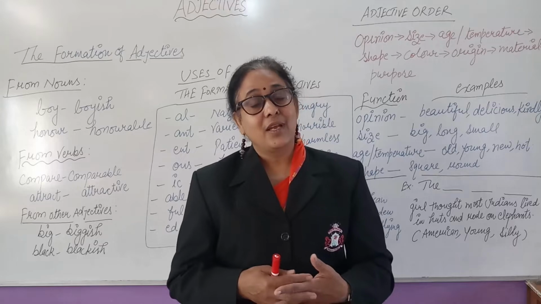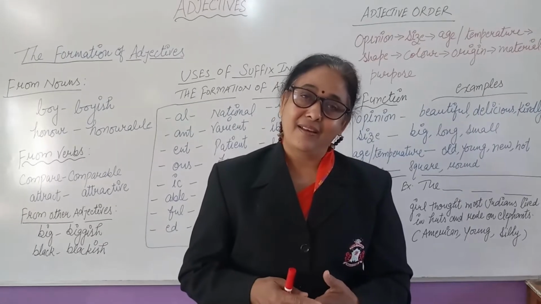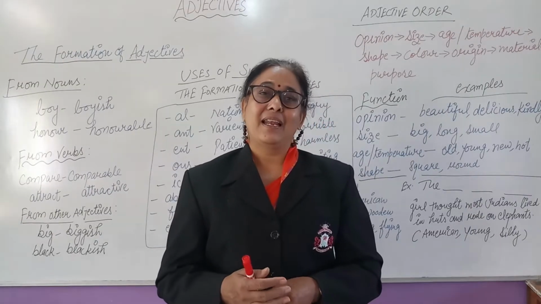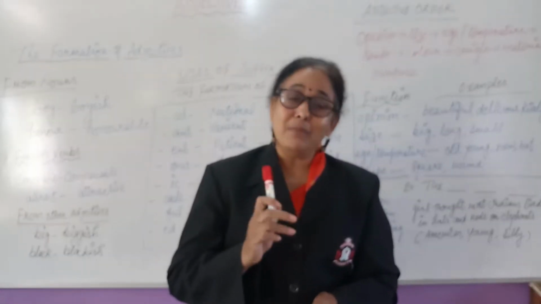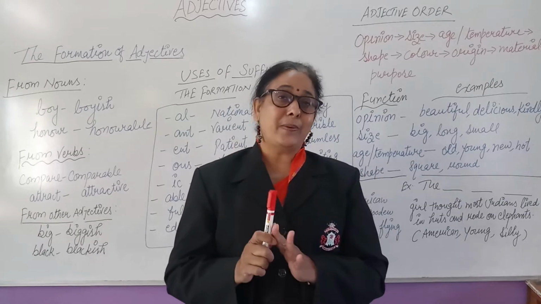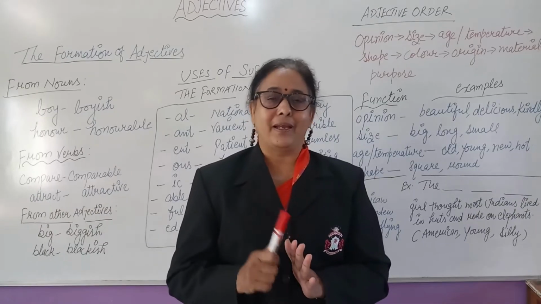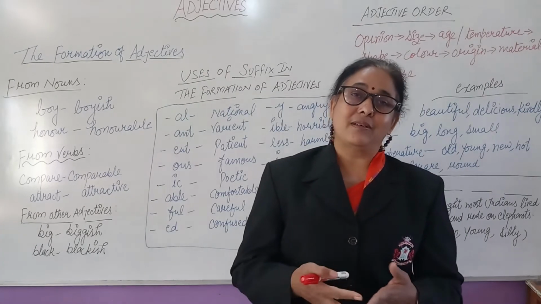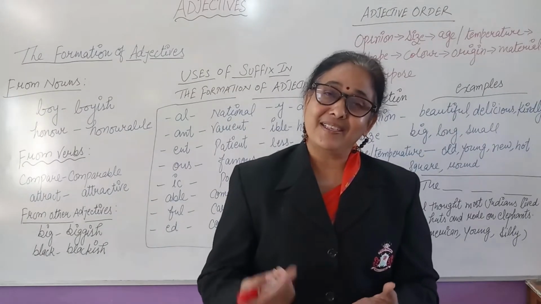Possessive adjectives. When you show the belongingness of anything to anyone, then it is a possessive adjective. Like, this is my pen. So this pen belongs to whom? To me. So this pen shows the belongingness. Then it is my pen, your book. Then it is a possessive adjective.